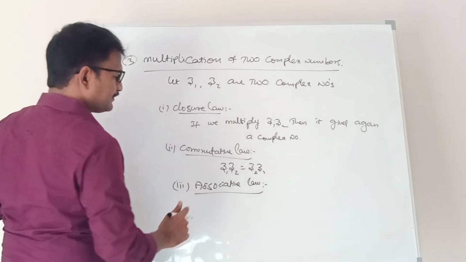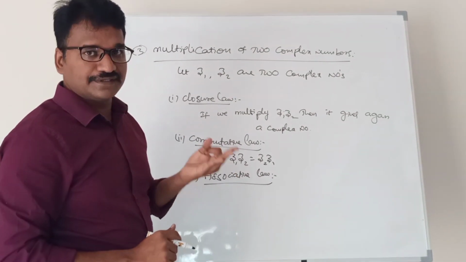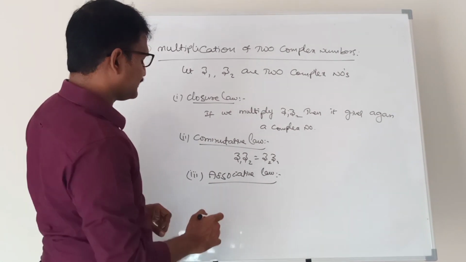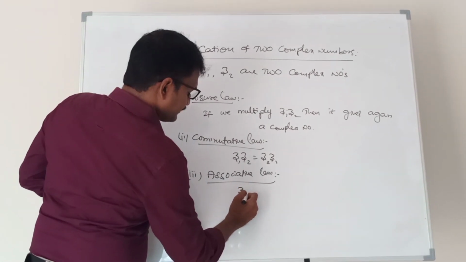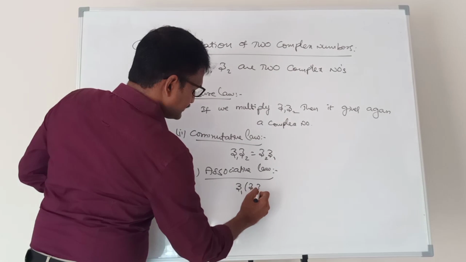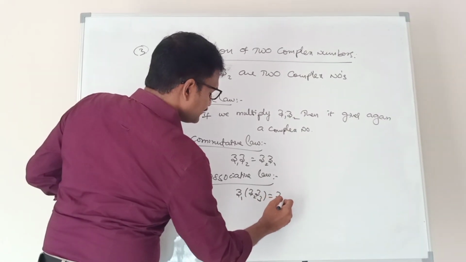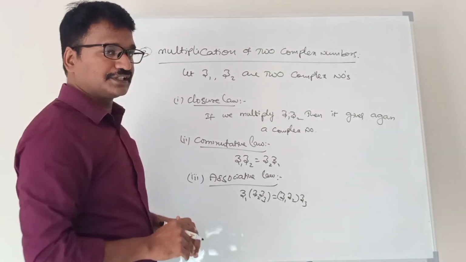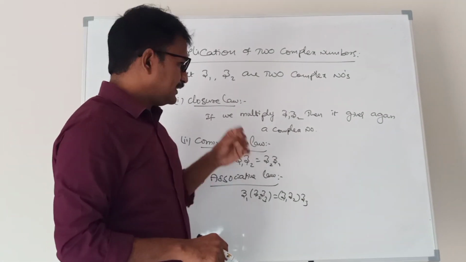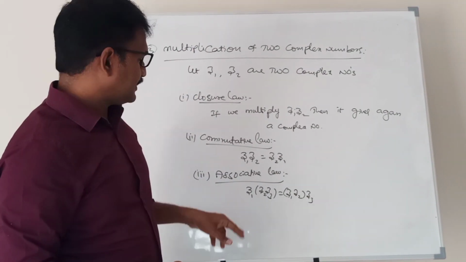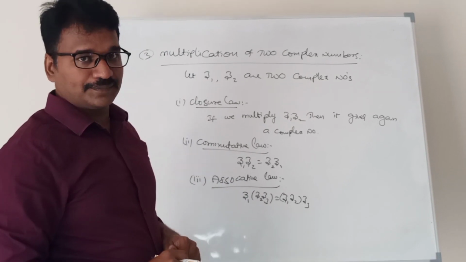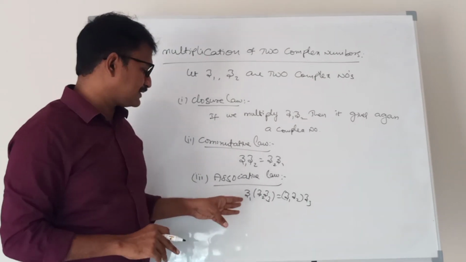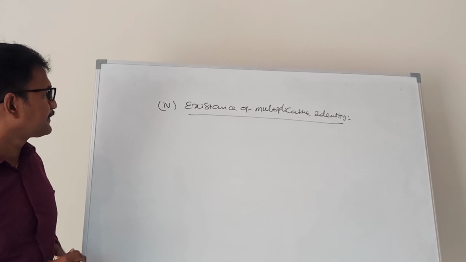Let Z1, Z2, Z3 be three complex numbers. Then (Z1 into Z2) into Z3 is equal to Z1 into (Z2 into Z3). That means multiplication of three complex numbers follows the associative law.